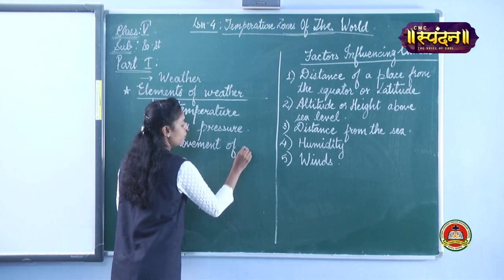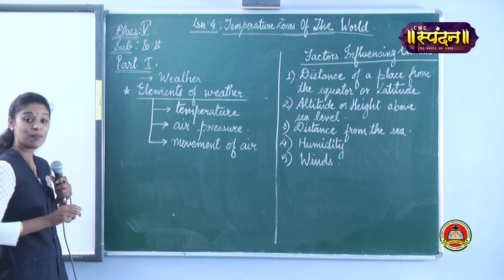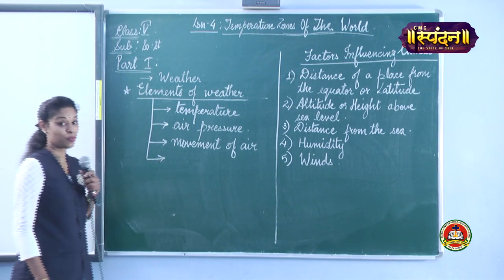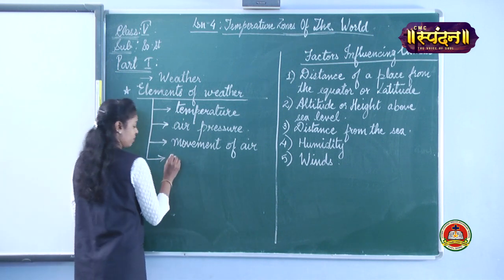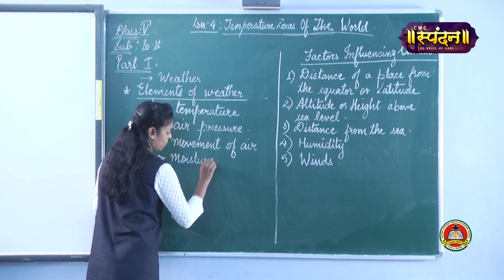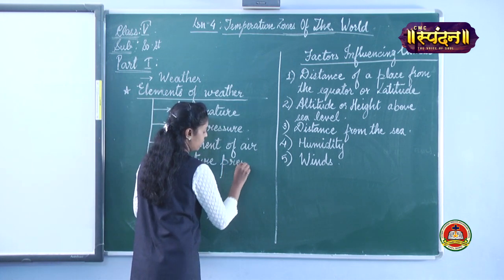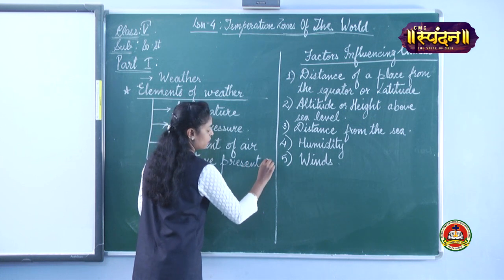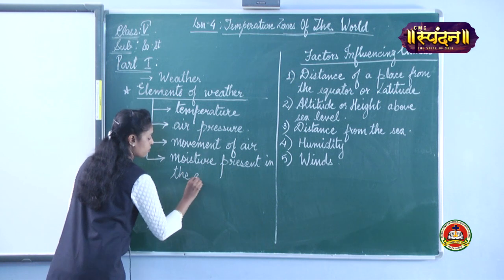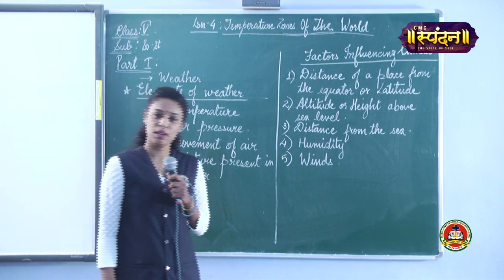And the last one is the moisture present in the air. These are the basic elements of weather.